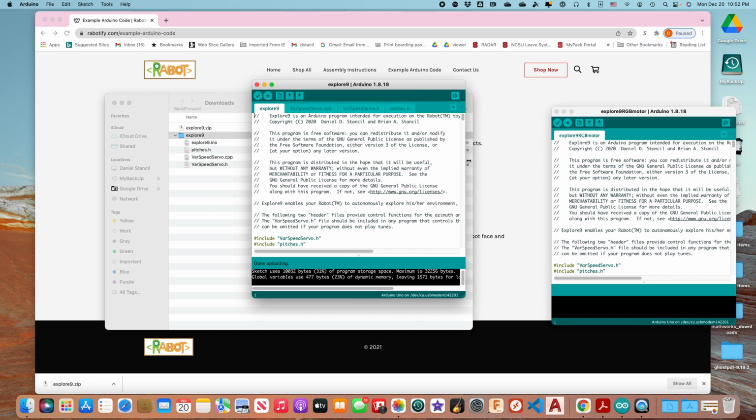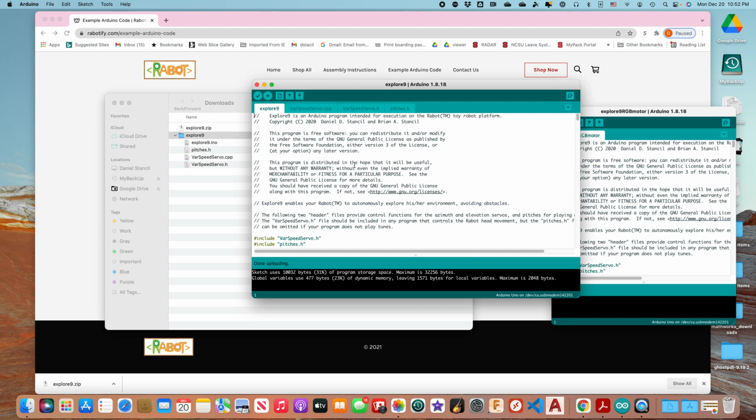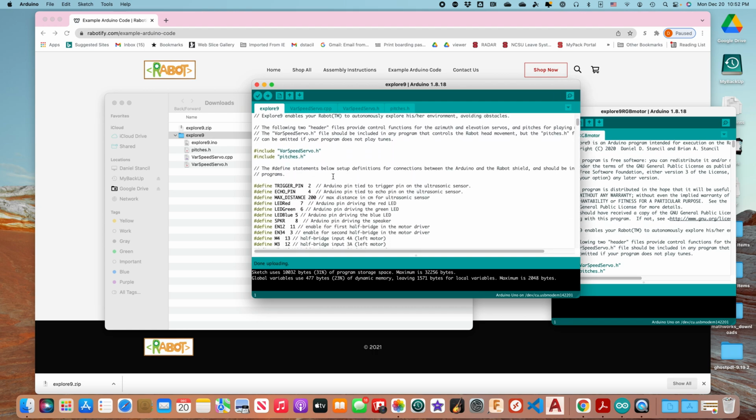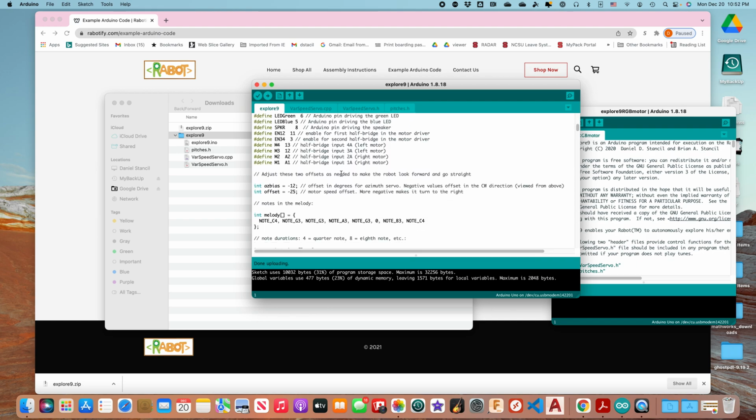If you take a look at the Explore9 program, you'll see that it has lots of comments so that you can take parts of it and use them in your own program. One of the things you want to look at right at the first are these two offsets, the azimuth bias and the offset.